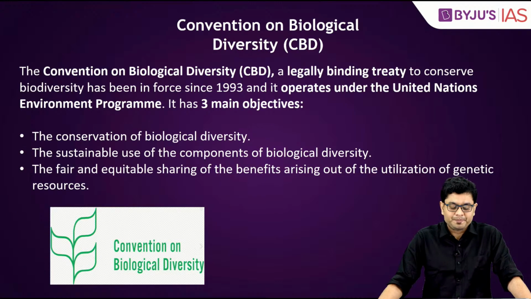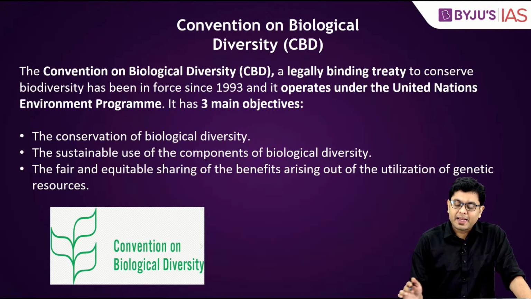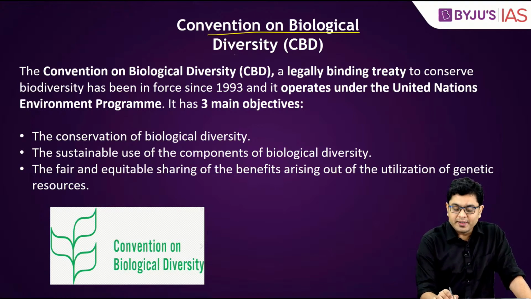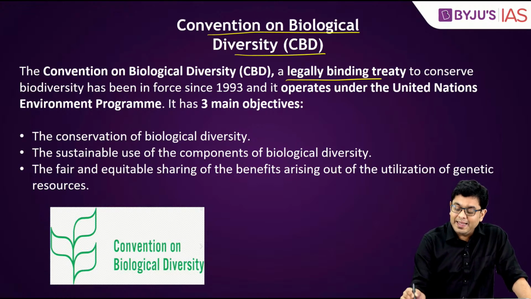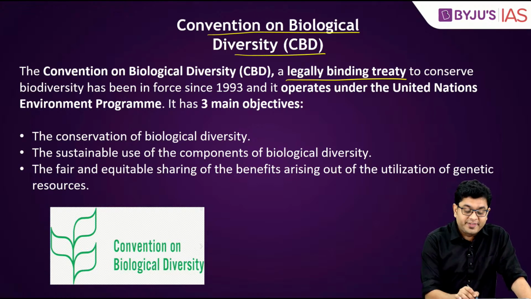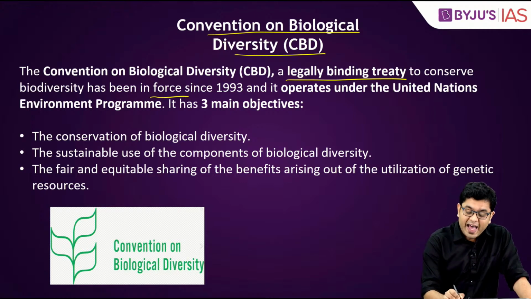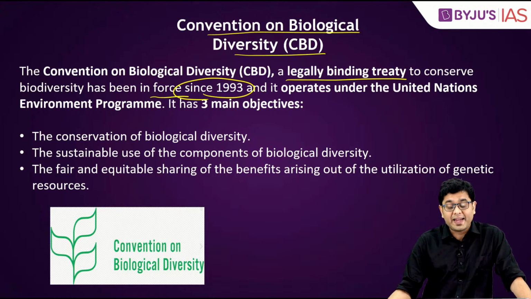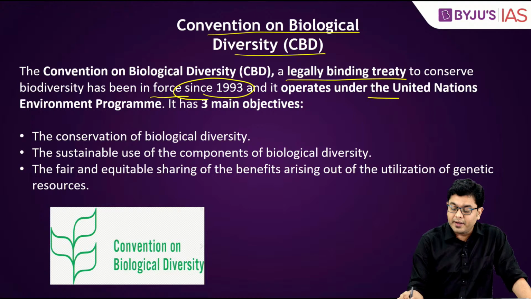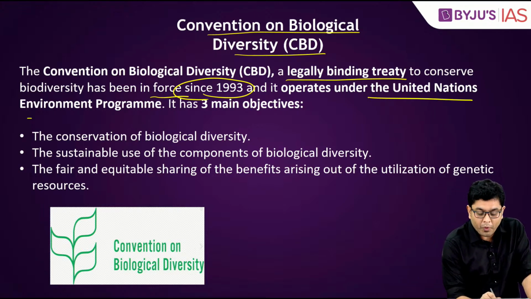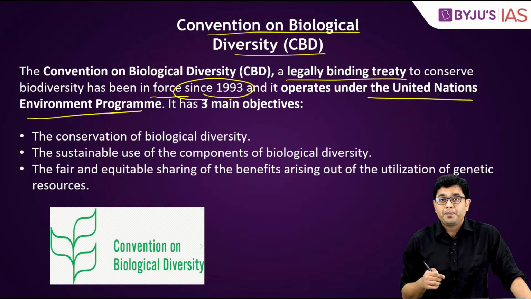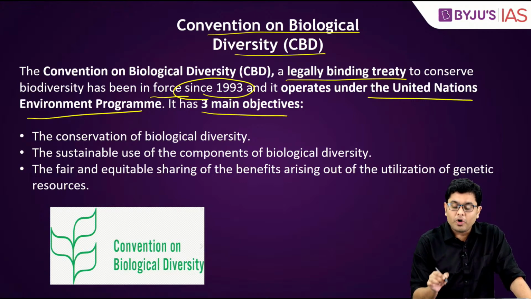Okay? Now, then we come to the Convention on Biological Diversity, or CBD. Now, Convention on Biological Diversity, or CBD, it is basically a legally binding treaty to conserve biodiversity and has been enforced since 1993, and it operates under the United Nations Environment Program again. So this is important, that it works under what? Okay? Now, it has 3 main objectives.